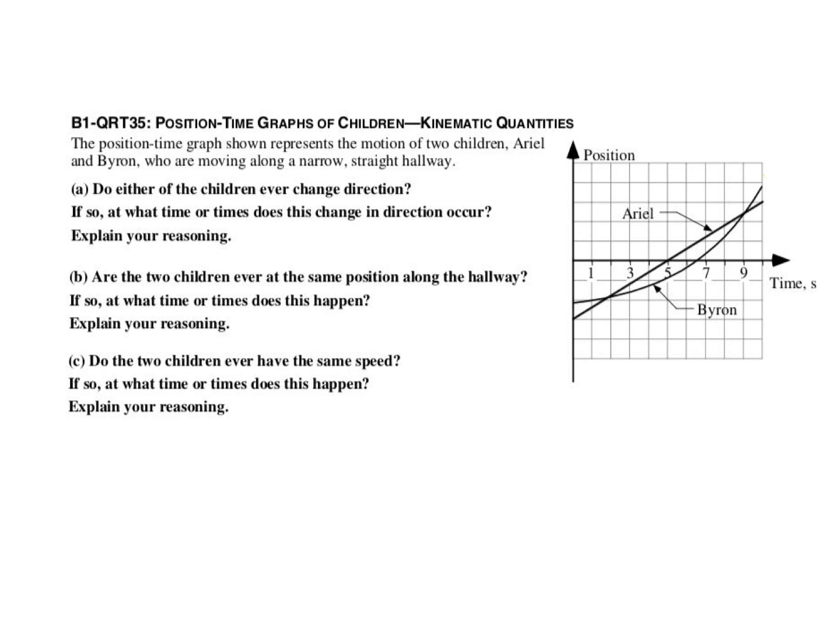And the velocity is the slope of the line tangent. For Ariel, the velocity is constant because Ariel has a line, and lines are the curves of constant slope. So all we're really worried about is Byron.